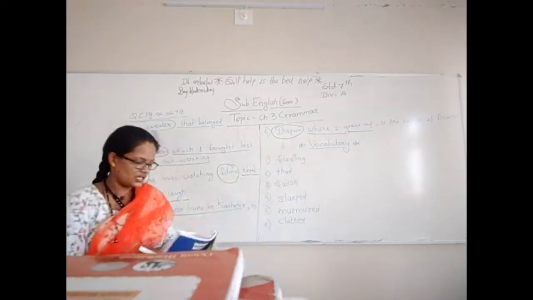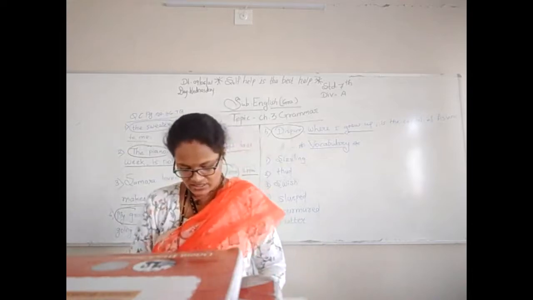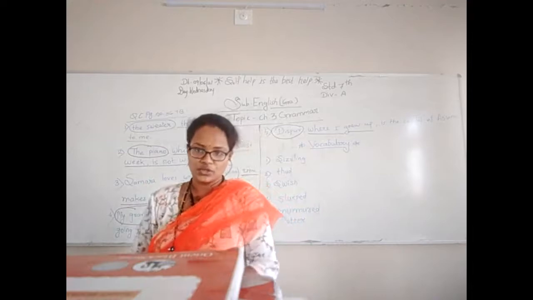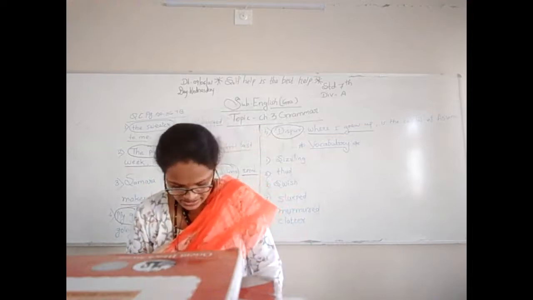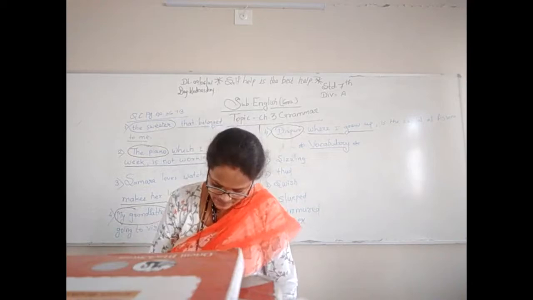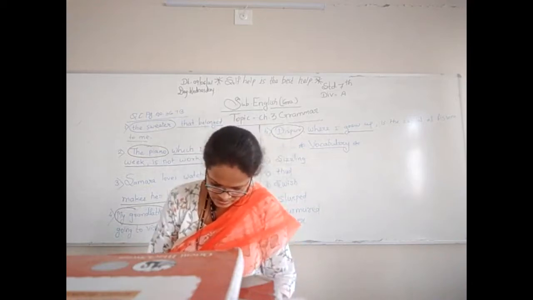Okay. Now see, listening. Listen to the poem and as you listen, complete the lines. I am going to read a poem for you. Okay, listening text. Wait for a while. Let me get to the content.